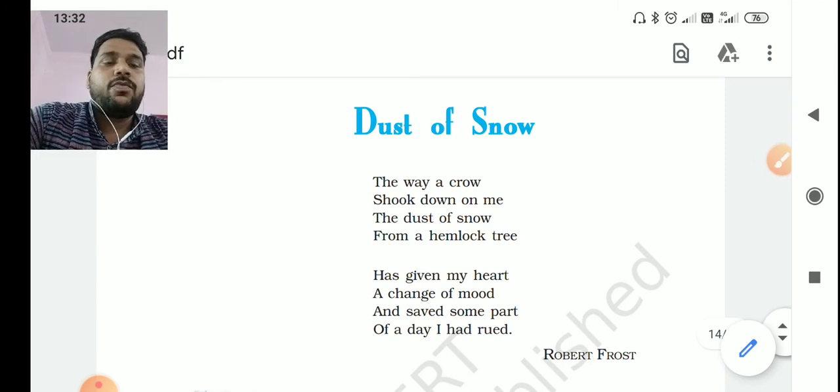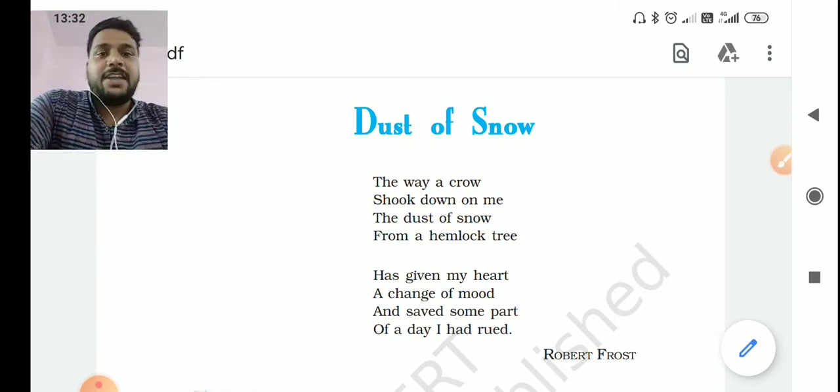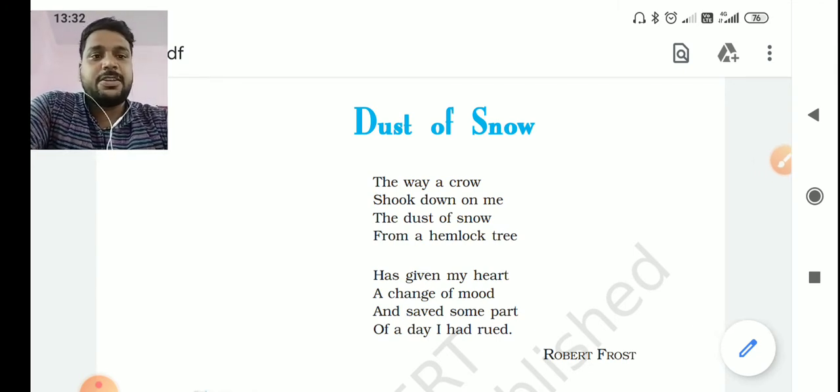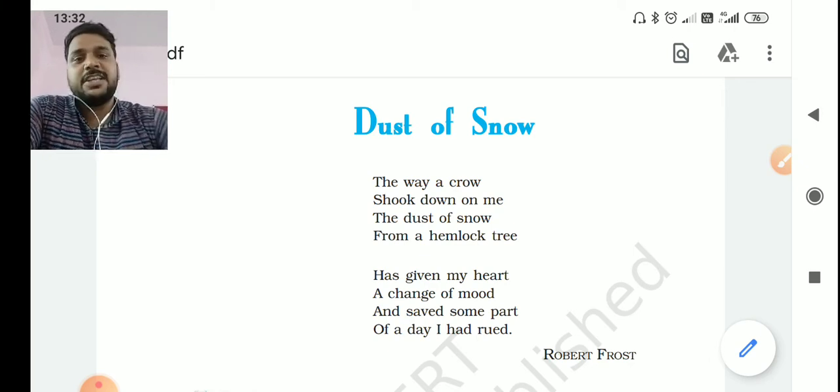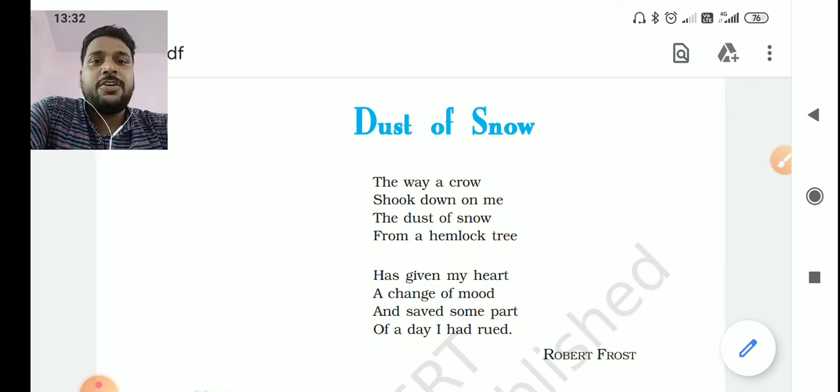So what actually happens in this poem, I will explain each and every line as well as the theme of the poem, and I will also tell which literary devices are used in this poem. So without wasting any time, let's start our first stanza.